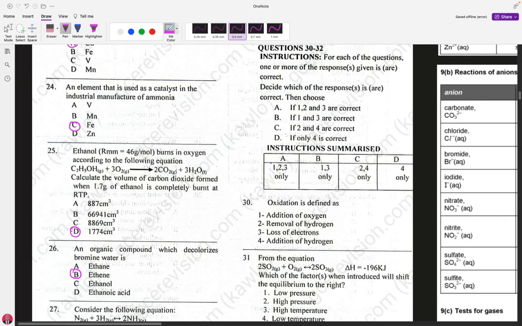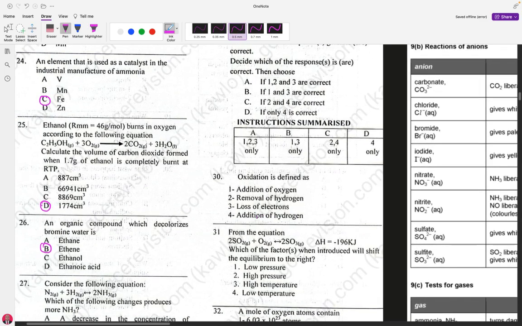So 1, 2, and 3 are the possible answers. So our answer here is A. Question 30 is A.